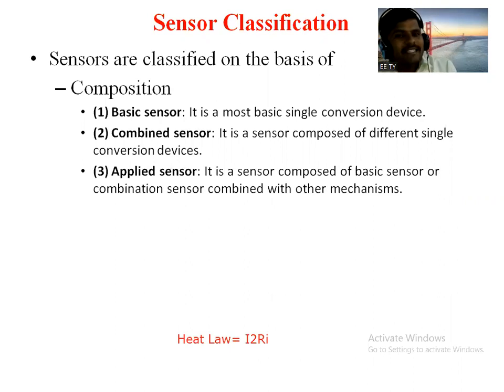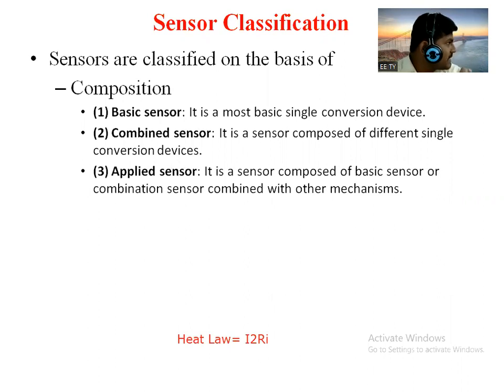Then the combined sensor. It is a sensor composed of different signal conversion devices. जे काय basic sensor आहे, by adding different basic sensors we make one combined sensor. So it is used for different applications also. And the applied type of sensor is a sensor composed of basic sensors and a combination of sensors combined with other mechanisms.